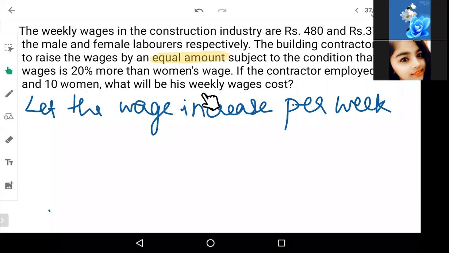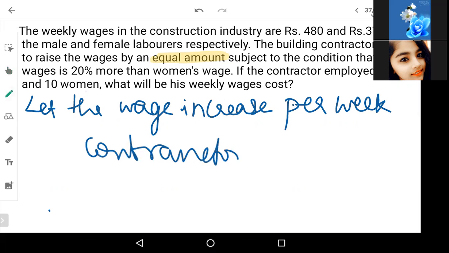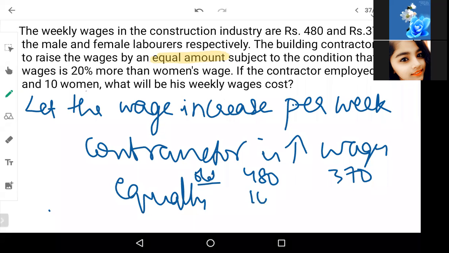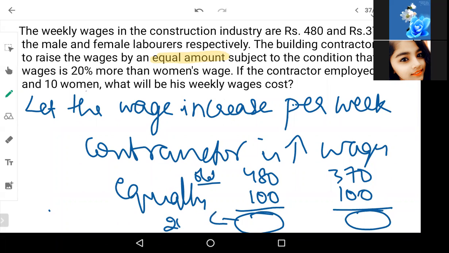I'll repeat it again. Please understand. The contractor is increasing wages equally. Equally means, now see, 480, 370 are old wages. Now let's say he is increasing 100 rupees, 100 rupees, 100 rupees. Now this resultant, whatever we get, this amount should be 20% more than this amount.